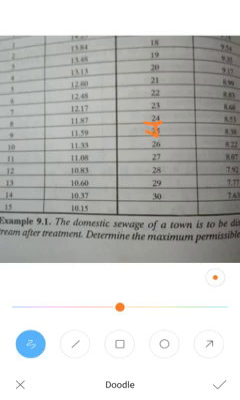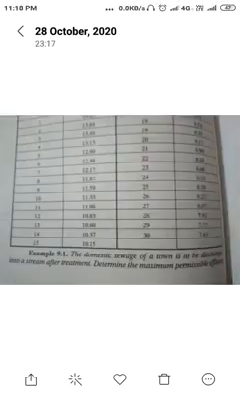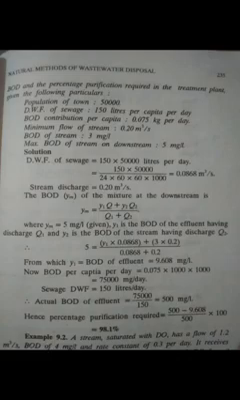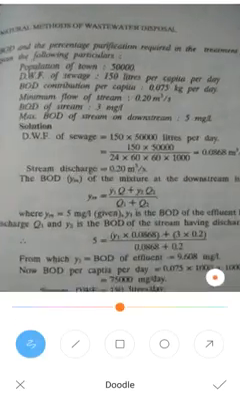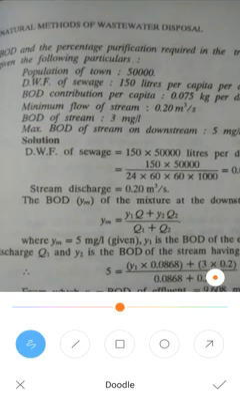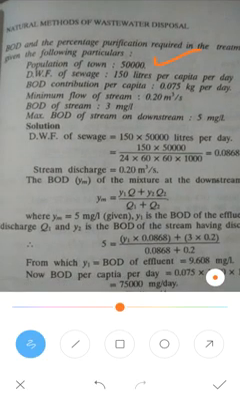Some values are given. Based on these given parameters, we have to find out the permissible effluent BOD, and the percentage of purification we need to determine. They have given the population of the town as 50,000.